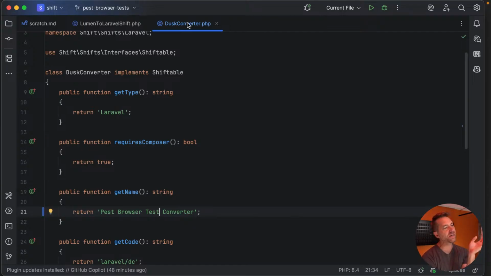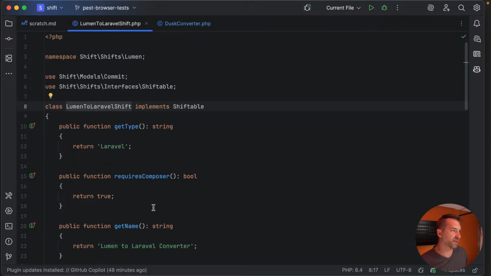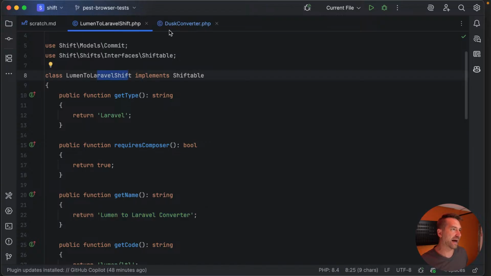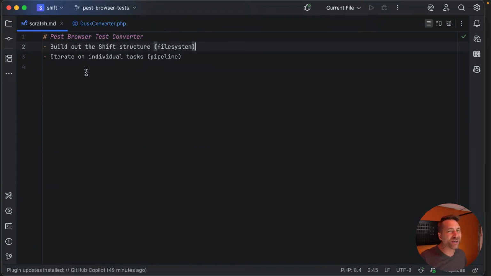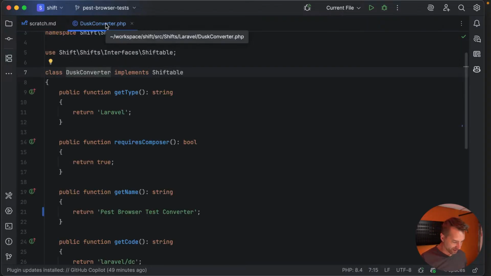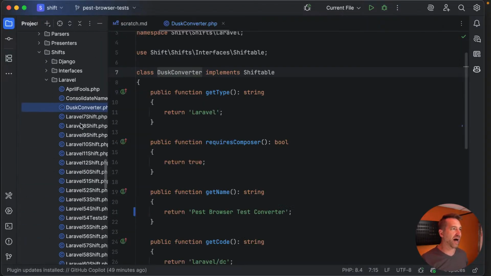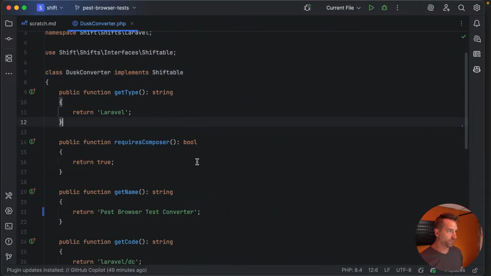We'll see what Nuno calls it in the docs when he releases the documentation for this. I think he just calls it Pest Browser Test. So if the mismatch in the name ever annoys me, I'll just rename this class to Pest Browser Test Converter. But there's already precedent where things don't line up exactly, and it's never really been a problem. I don't have a whole lot of shifts. It's very easy to jump into the sidebar and know which one I want. It's the only Dusk one in here. So I'm okay with that.